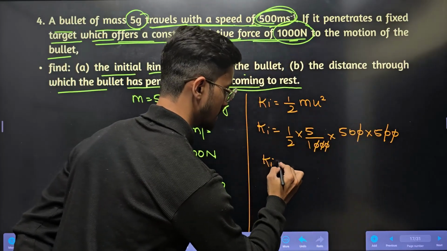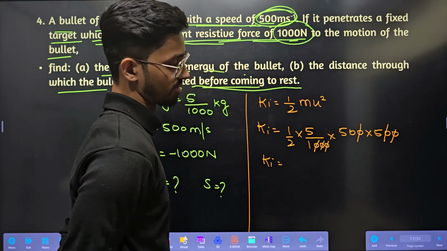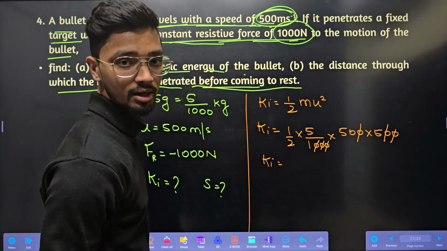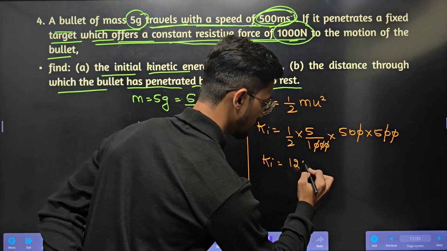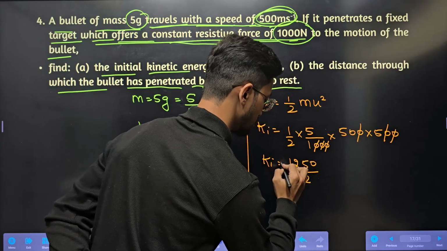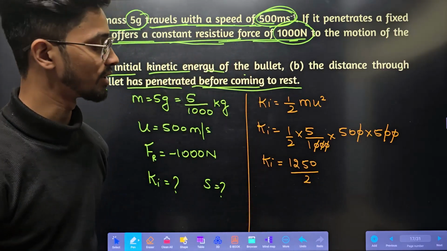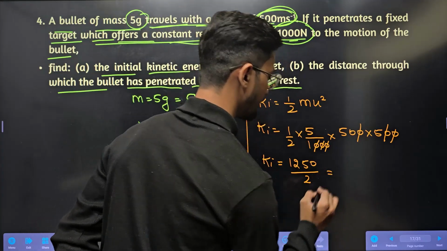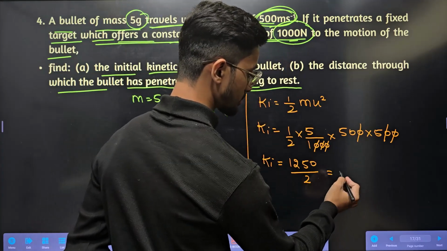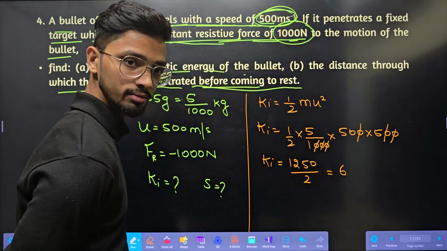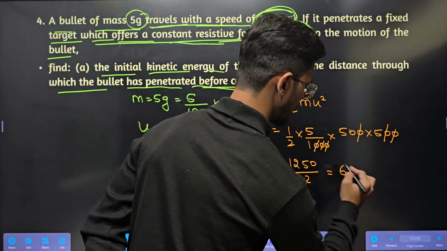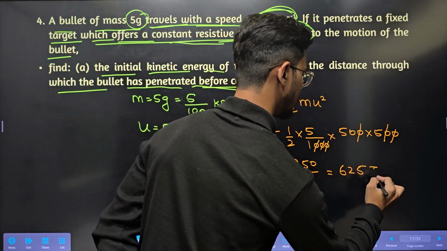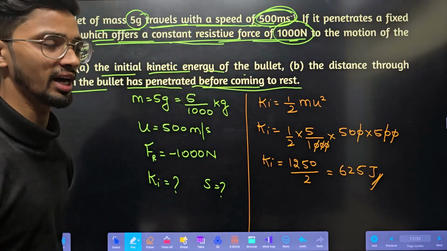So kinetic energy initial will be 5 5s are 25, 25 into 5 will be 125, so 1250 divided by 2. How much will it be? 2 6s are 12, 2 2s are 4, 2 5s are 10. 625 joule. This is the kinetic energy.